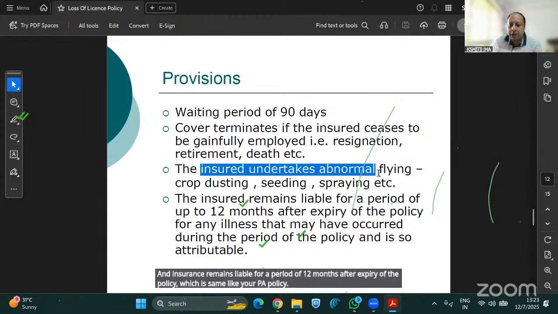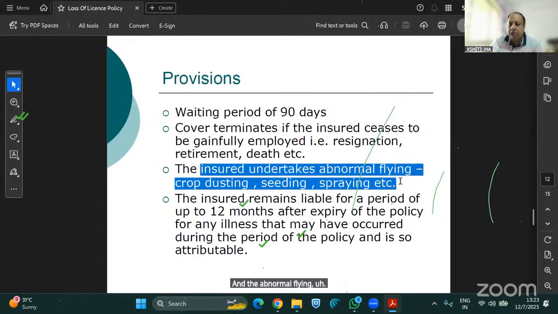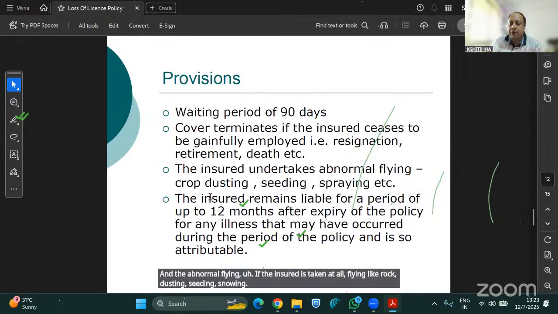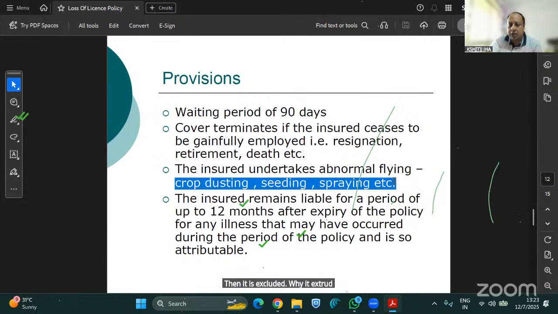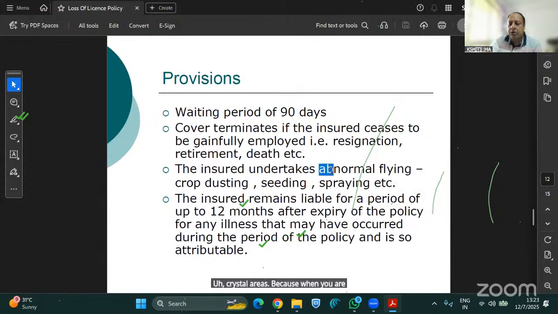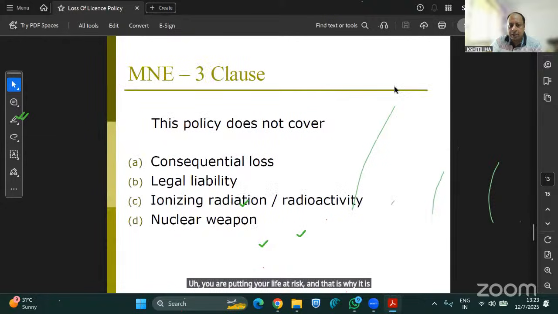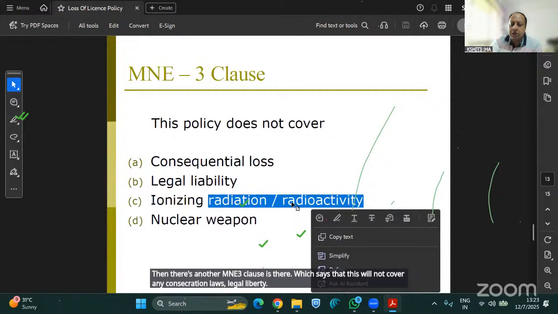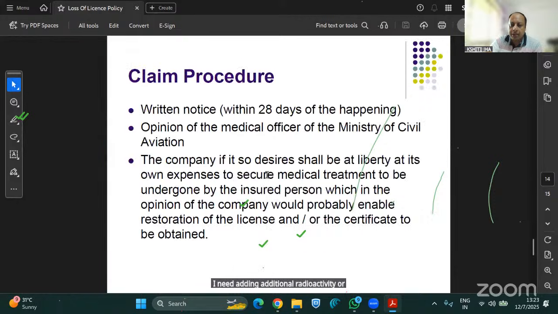And abnormal flying: if the insured undertakes abnormal flying like rock dusting, seeding, spraying, then it is excluded. Why is it excluded? Because these are all risk-prone areas. When you are flying low, you are putting your life at risk, and that is why it is not covered. Then there is another MNE3 clause, which says that this will not cover any consequential loss, legal liability, any ionizing radiation or radioactivity or nuclear weapon. Then the claim procedure is there. These are all there.